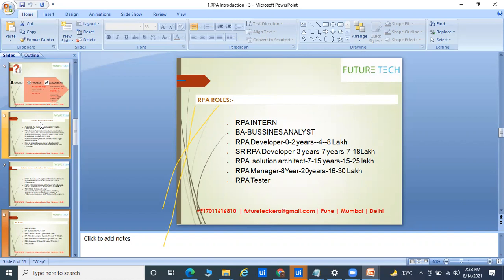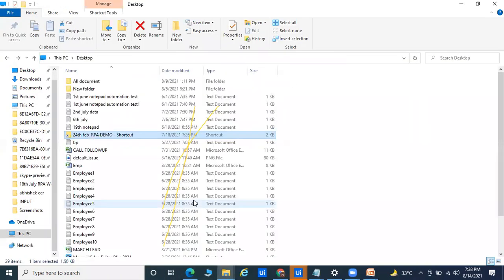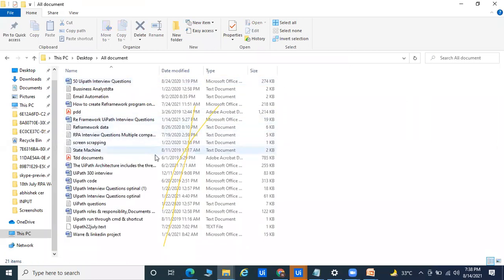Actually, the BA sits with the client and captures all the data and all the requirements needed for any process automation. They capture all the data and create one PDD, that is called the process design document. I will also share that part. What is PDD? What is SDD? I'll try to share that with you, so that will be very helpful. That is the work of the BA. So this is called PDD.